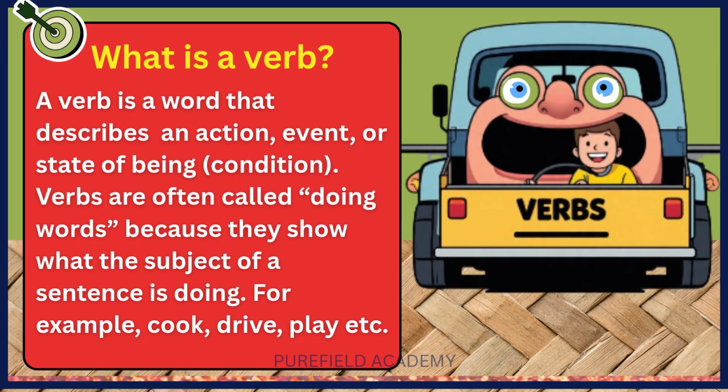What is a verb? A verb is a word that describes an action, event, or state of being. Verbs are often called doing words because they show what the subject of a sentence is doing. For example, cook, drive, play.